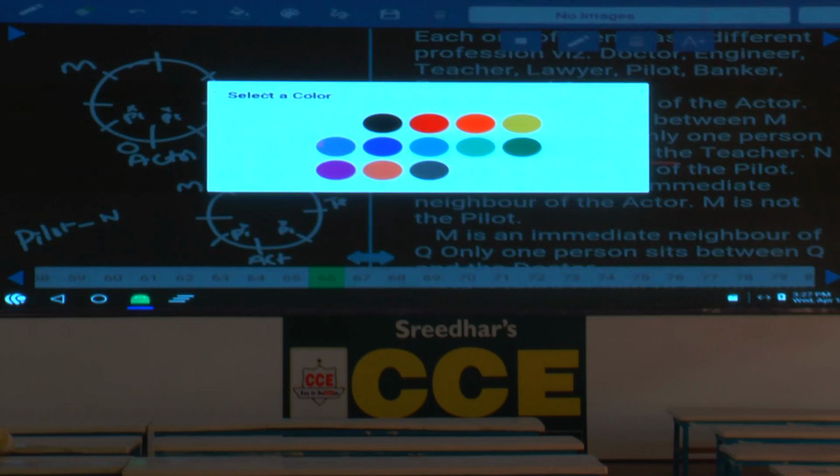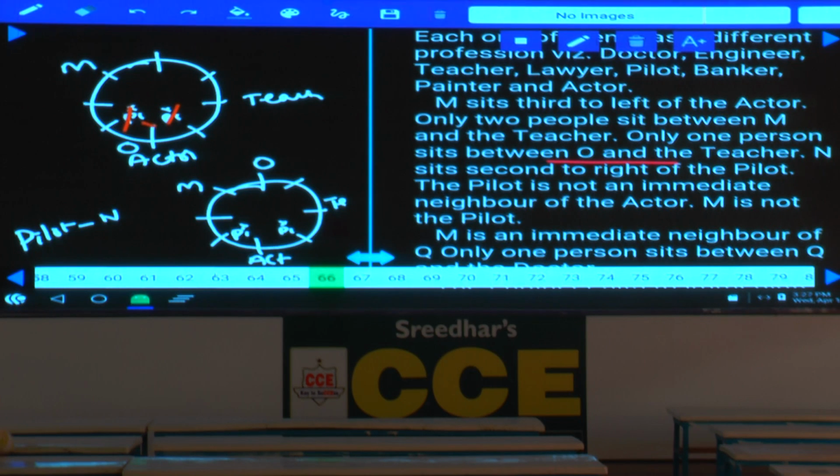Then now pilot cannot be here, cannot be here, cannot be here, and cannot be here, cannot be in these 4 places. Then out of which, tell me whether pilot can be here. If pilot is here, then N sits second to the right of pilot is also not possible because O is already here, isn't it? Hence pilot cannot be here. Then if pilot is M, then what is the other possibility here? If pilot is M, then this N will be here, that is one possibility. Or if pilot is here, then N will be here, that is the second possibility. And so how many possibilities do we have? Only 2 possibilities. Pilot can be left hand side of M or the right hand side of M.